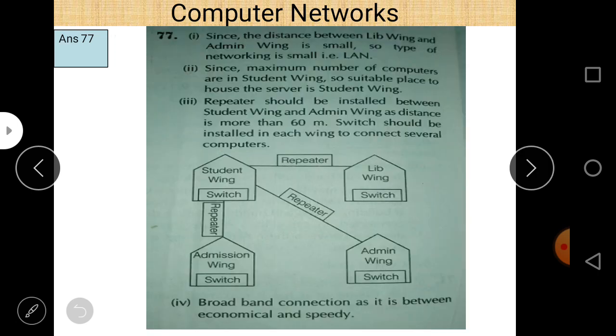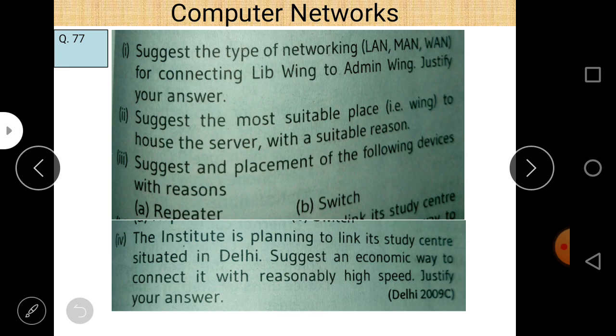That is the answer. Since the maximum number of computers are in the student wing, the suitable place to house the server is the student wing. And third is to suggest the placement of the following devices with the reason: repeater and switch.